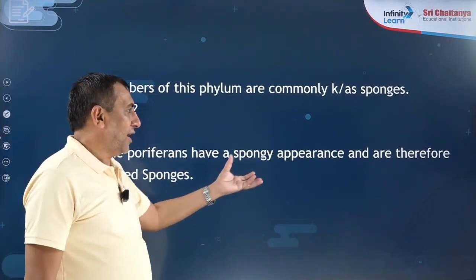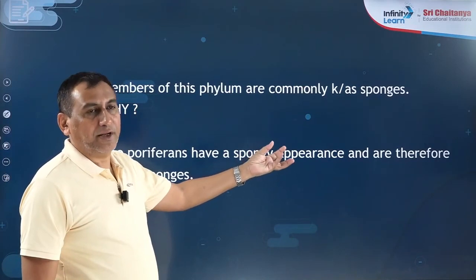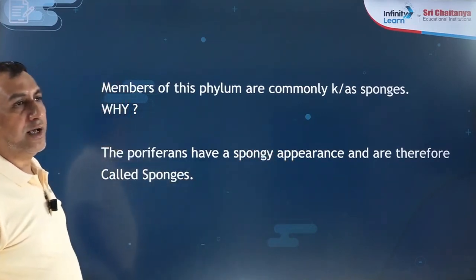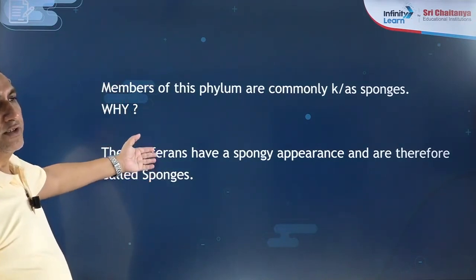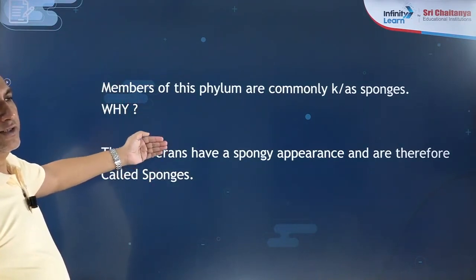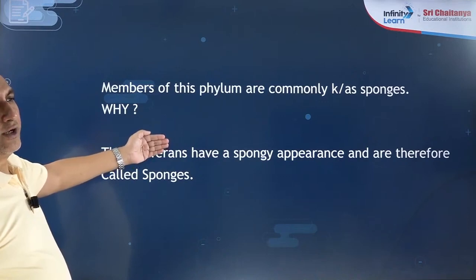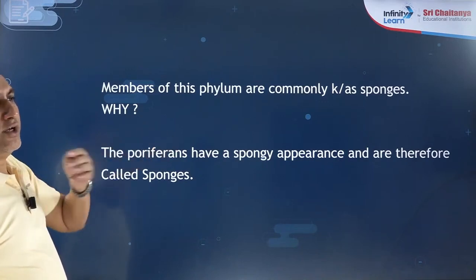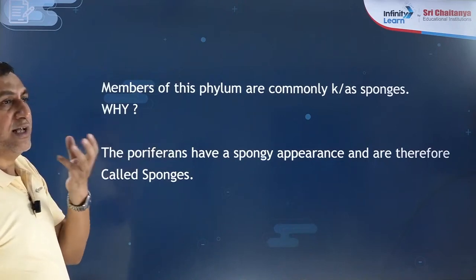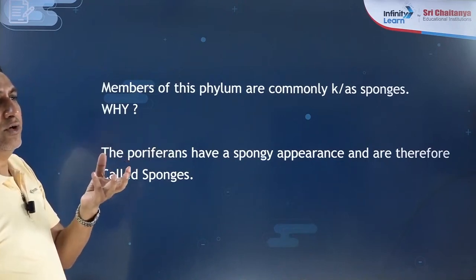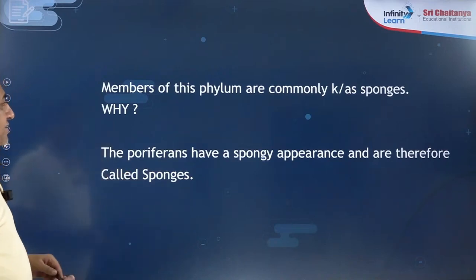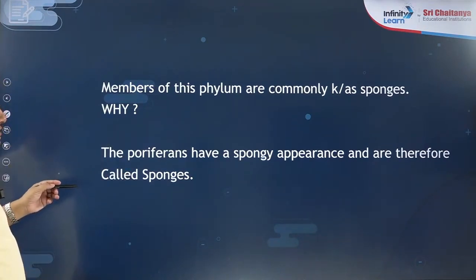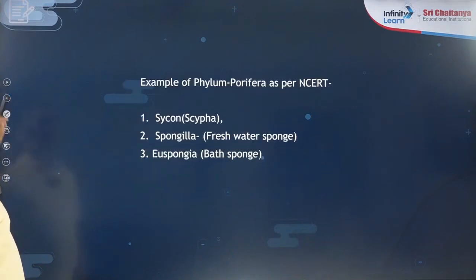Because they have a spongy appearance. The animals of phylum Porifera have a spongy appearance. That is why they are known as the sponges, because they are spongy in appearance. So this is what you have to remember.